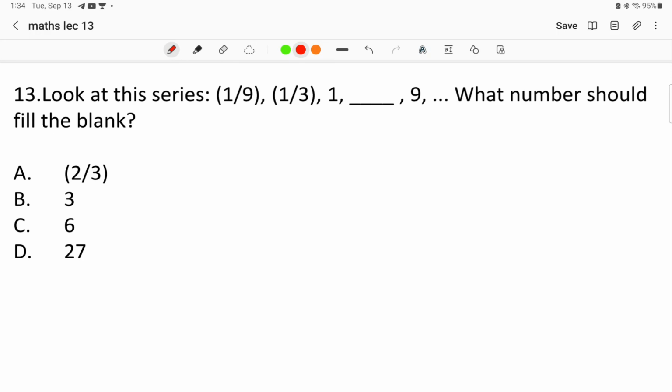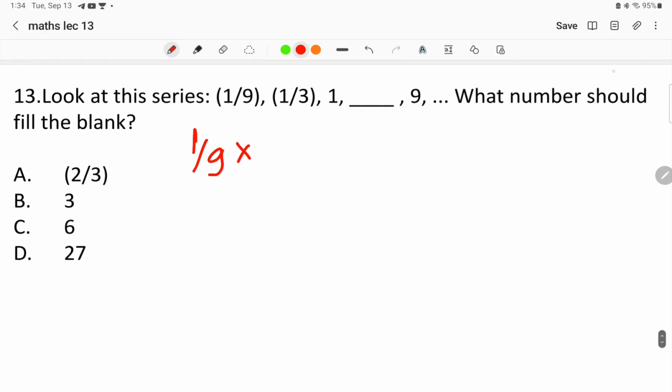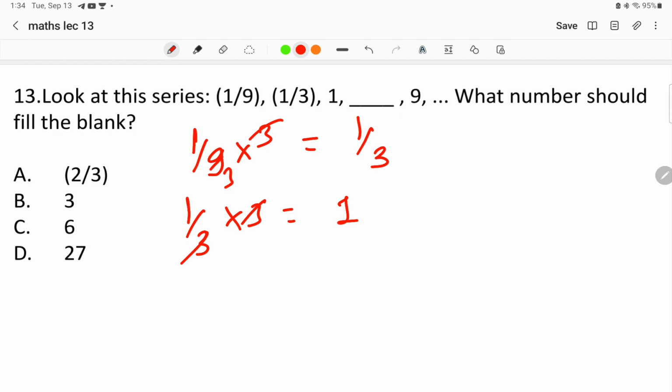Now if we go into the series once, here we can find this is a multiplication series and each number is increased by 3 times. When we do 1 by 9 into 3, what we will get is 1 by 3, and when we do 1 by 3 into 3, what we will get is 1, right? The 3 gets cancelled, so 3 is a 9. In this way we are carrying it out.